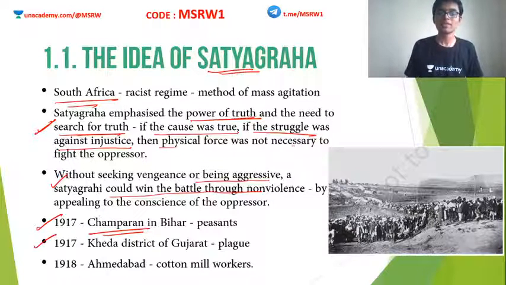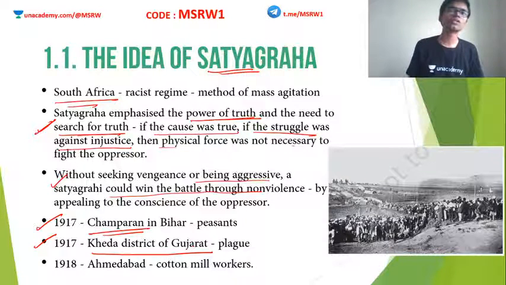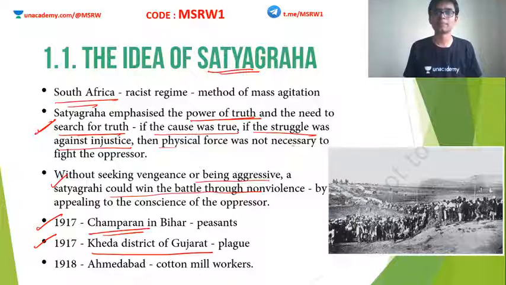The second one happened in the Kheda district of Gujarat. So in Gujarat, what was happening? At this time, a plague occurred. And when the plague occurred, people were in an extremely miserable state. They were unable to pay their dues, their revenue, their taxes towards Britain. And at this time, the British insisted upon increasing the tax.